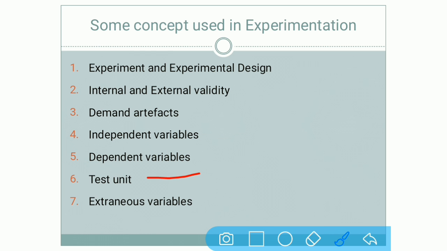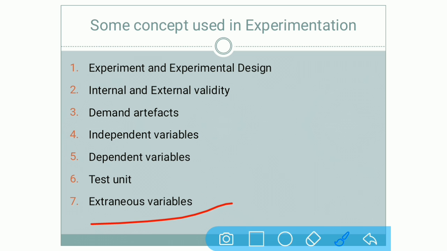Next is test units. Test units means individuals, organizations or any other entity whose response to the independent variable is being examined. Means on whom you are going to do the research. In short, it can be any individual, any organization, any entity whose response is going to be considered for our independent variable, and it may include customers, stores or any geographical area. That is known as your test units.